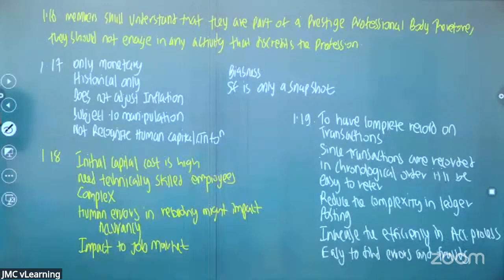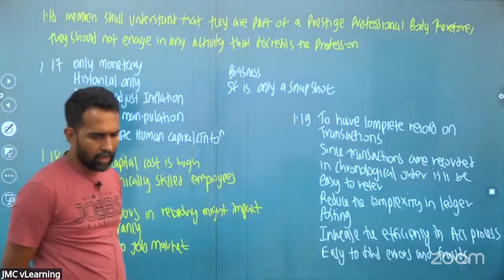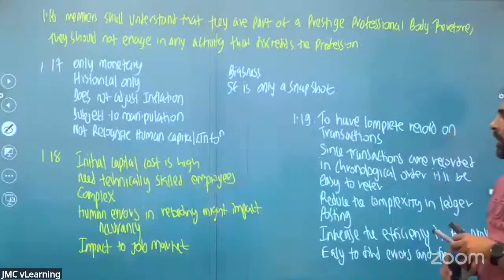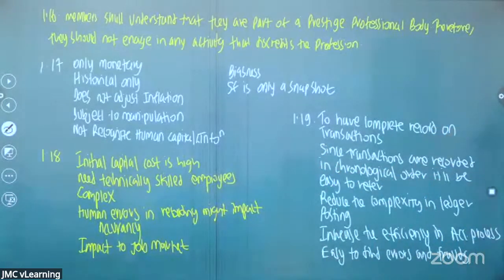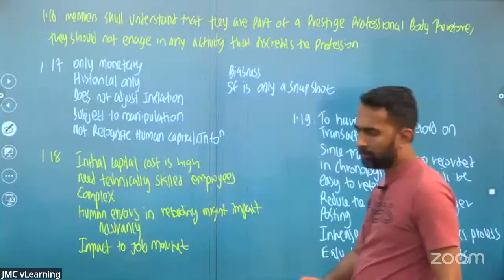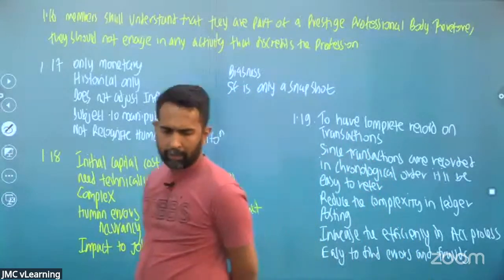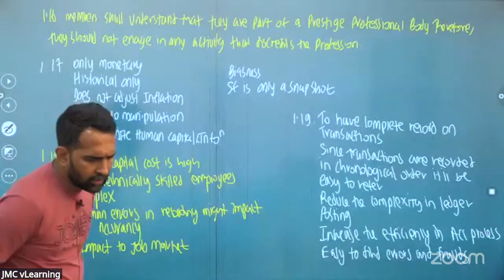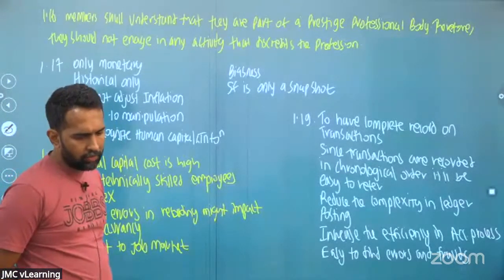Okay? Right. Okay, check whether these are okay. Sir, will we get any of these questions?